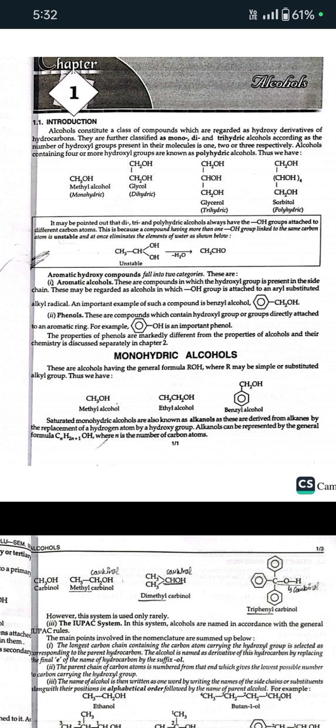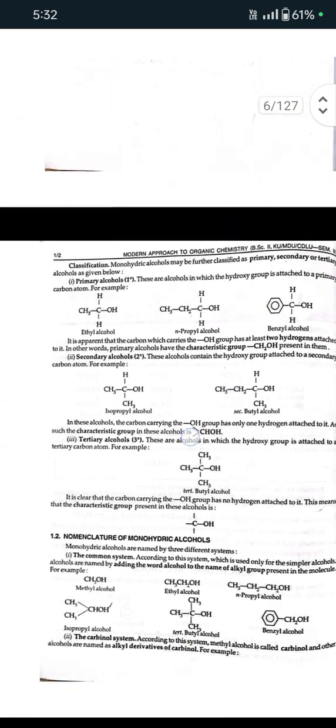These are the alcohols having the general formula ROH, where R may be a simple or substituted alkyl group. Thus, we have methyl alcohol, ethyl alcohol, benzyl alcohol. Saturated monohydric alcohols are also known as alkanols, and these are derived from alkanes by the replacement of a hydrogen atom by a hydroxyl group. Alcohols can be represented by the general formula CnH2n+1OH, where n is the number of carbon atoms present.